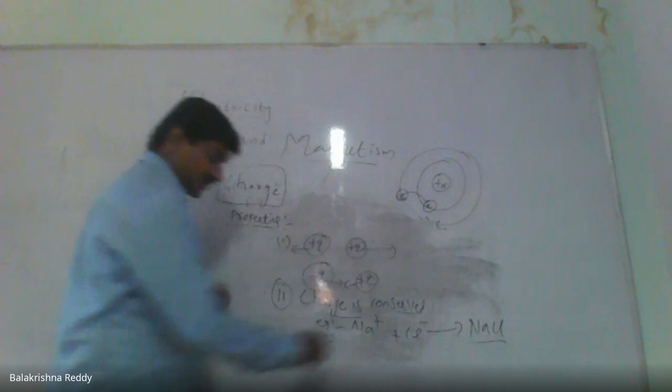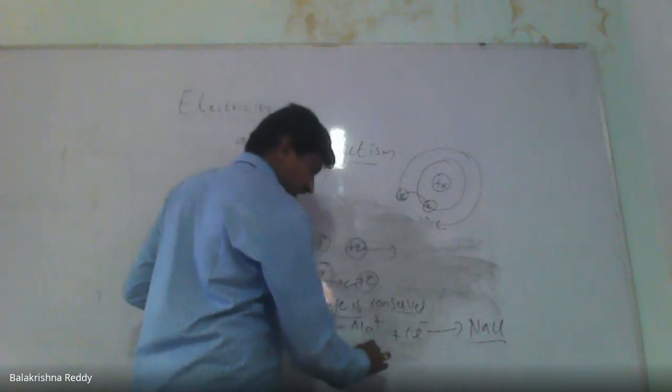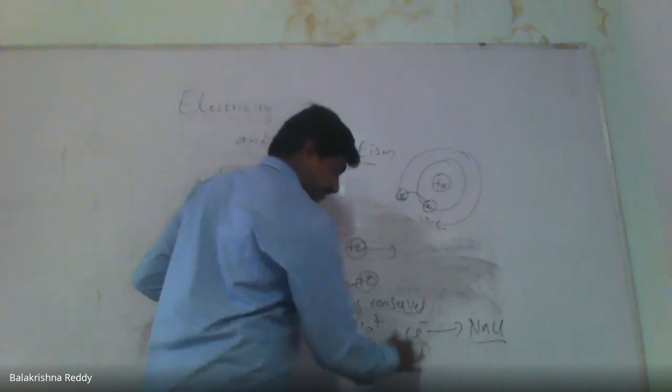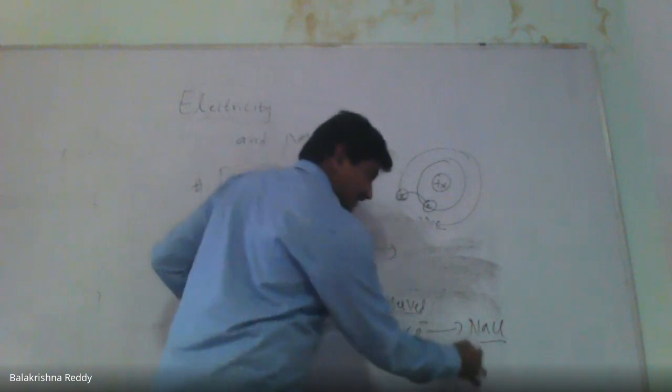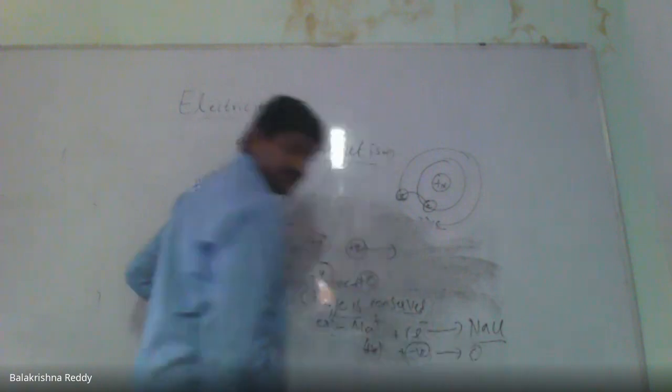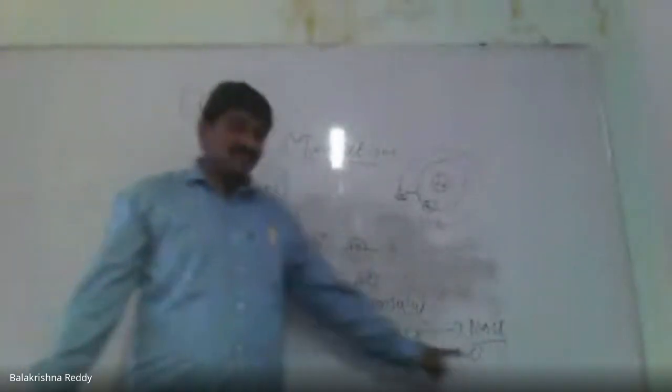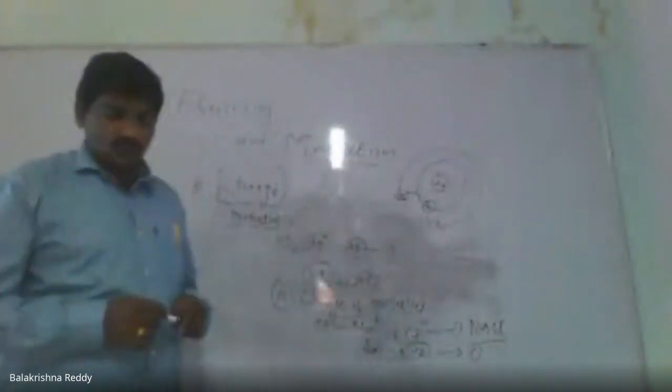For example, if you take a positive charge of 1 and a negative charge of 1, finally the answer is neutral, right? That means charge is conserved in nature. This is property 2.